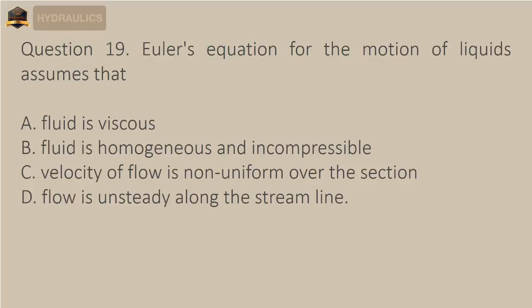Question 19. Euler's equation for the motion of liquids assumes that A. Fluid is viscous, B. Fluid is homogeneous and incompressible, C. Velocity of flow is non-uniform over the section, D. Flow is unsteady along the streamline.